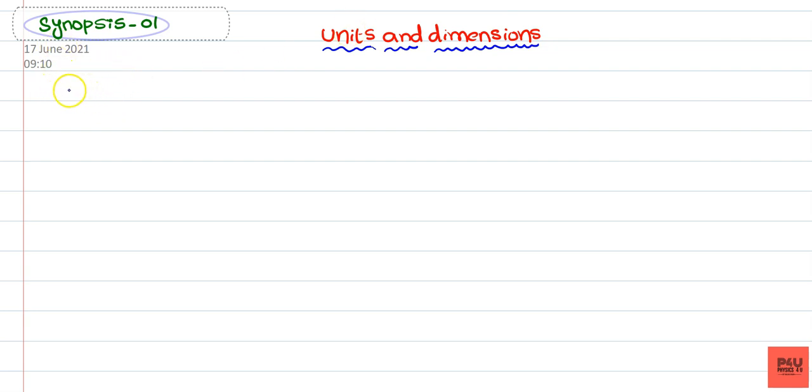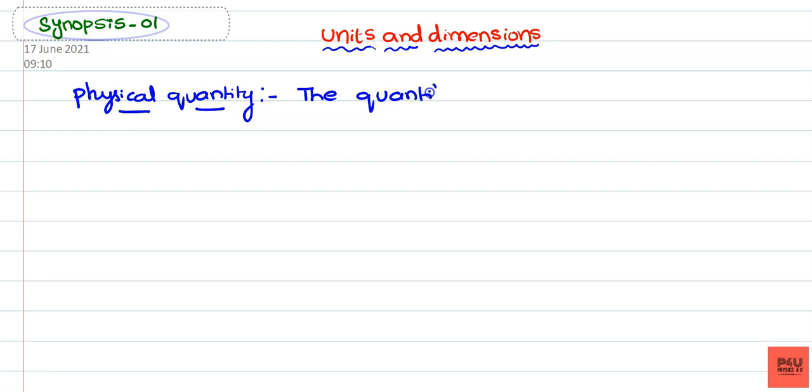Okay, so let us discuss what is meant by a physical quantity. Physical quantity is a quantity which is measurable. The quantities which are measurable are said to be physical quantities.